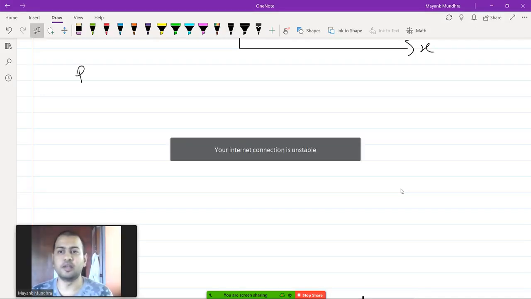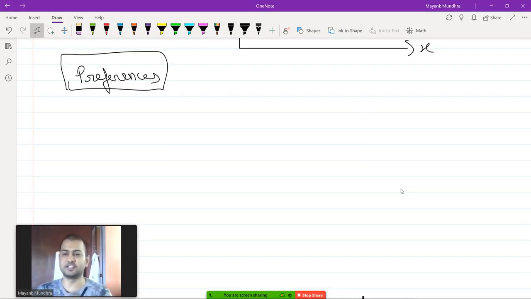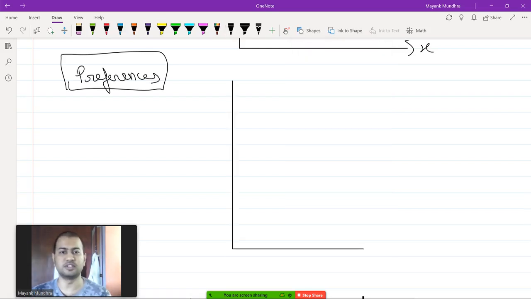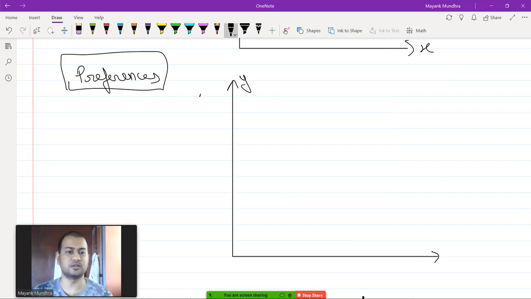So we'll need to learn about preferences. Preferences are basically relationships which help a consumer decide on which bundle to pick. So let's come back to our case of this person with some consumption set on goods X and Y. Suppose he has two options A and B. Suppose there are two bundles A and B which he can choose from. So there are two bundles in his consumption set which he is getting an option to pick from.